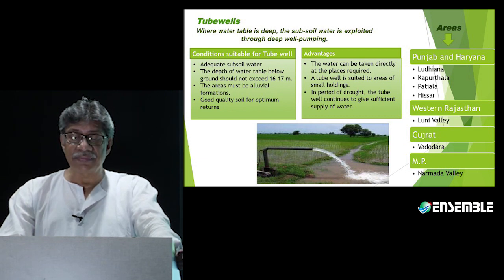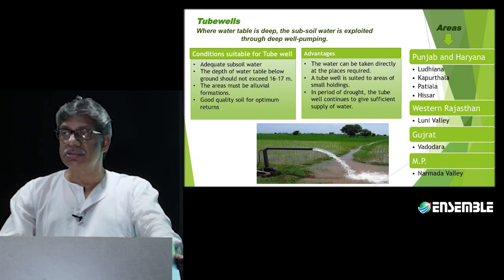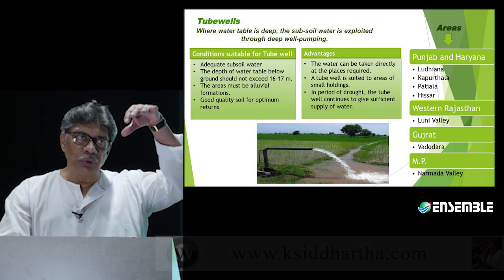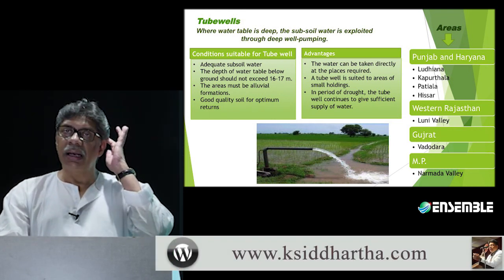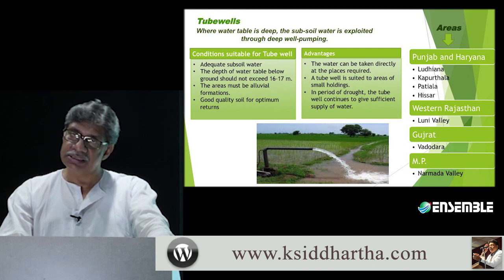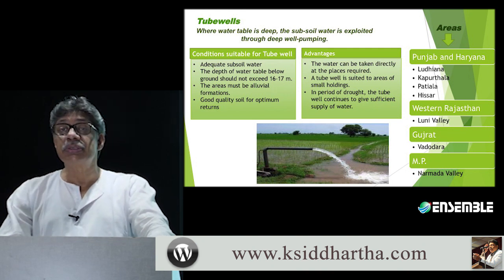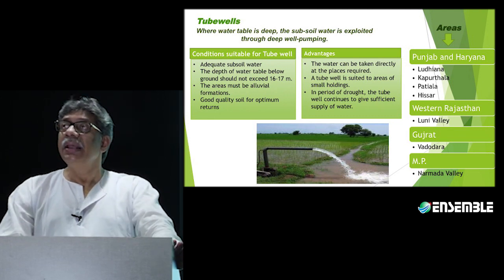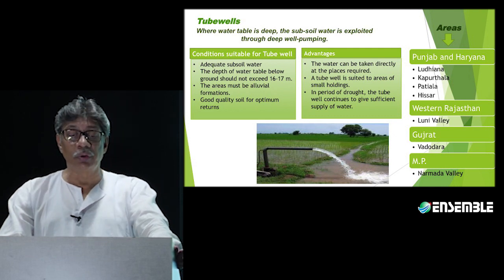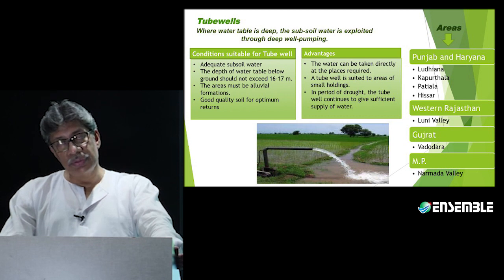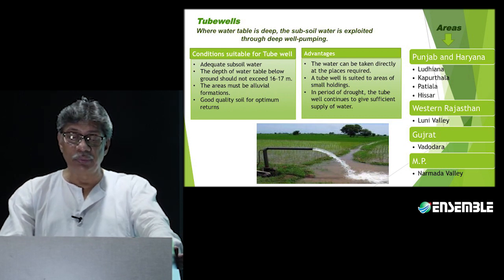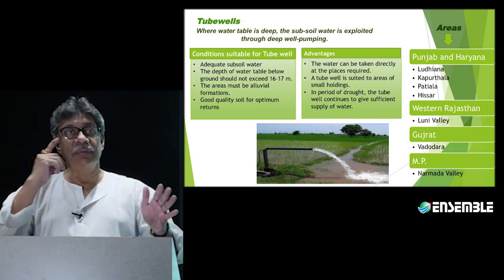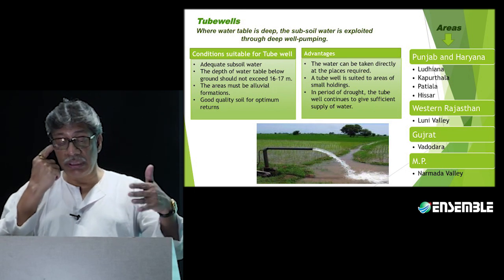These are the conditions, and the water can be taken directly to the places required; we do not have to create a channel for it. We can bore a tube well anywhere we like, and the water will be available in exactly the places where it is required. It can suit the small holdings that we have. The problem with Indian farms is that they have small holdings, and this is one of the reasons canal water cannot always be helpful. Of course, in periods of drought, the tube well will still give a sufficient amount of water, largely because it is mechanized and has machines through which it can extract water from deeper within.